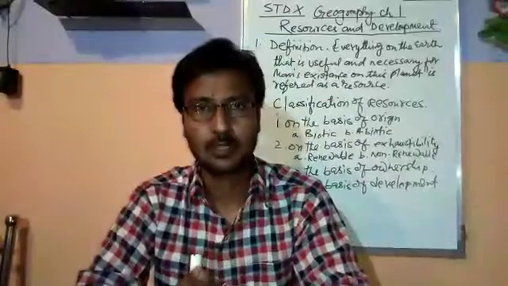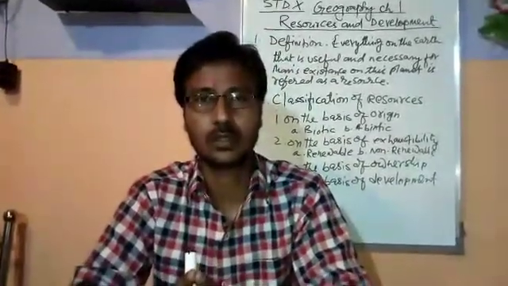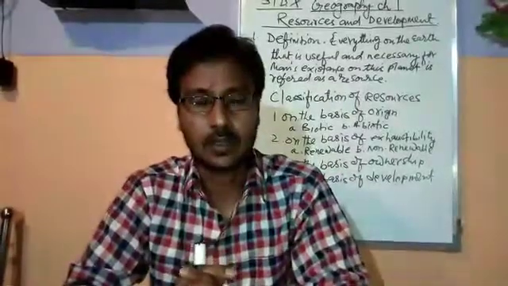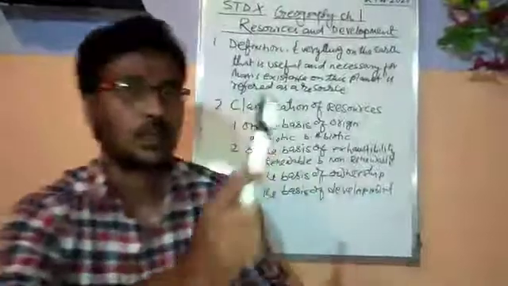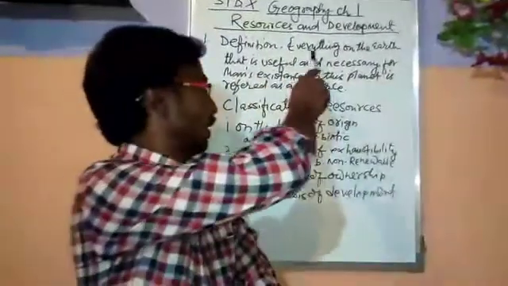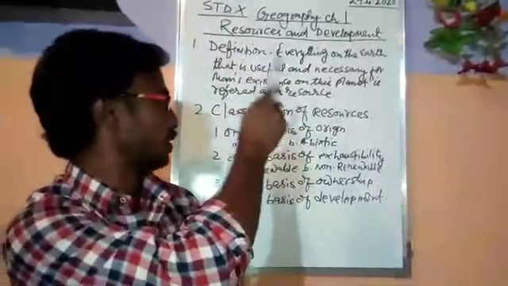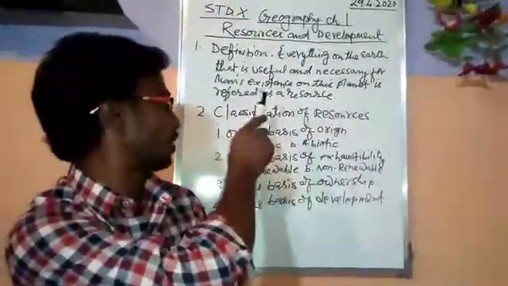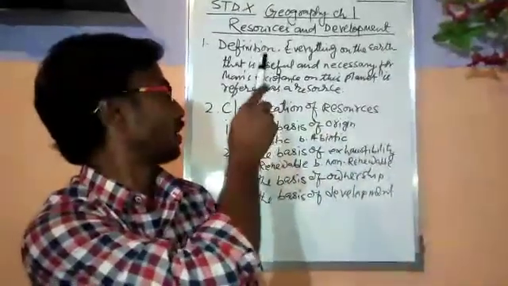First of all, we must know what a resource is. To know that, I have written the definition on the board. Resource: everything on the earth that is useful and necessary for man's existence on this earth is referred to as a resource.